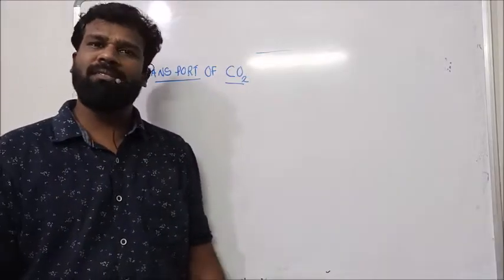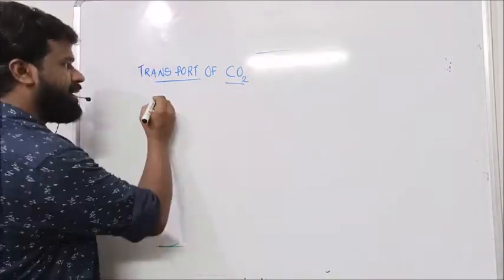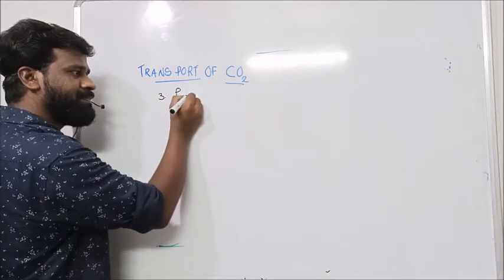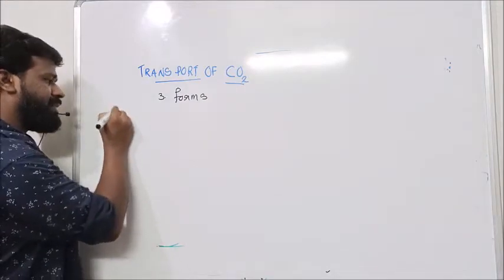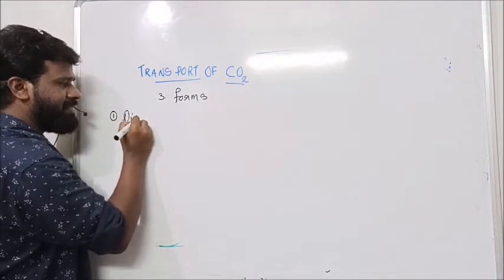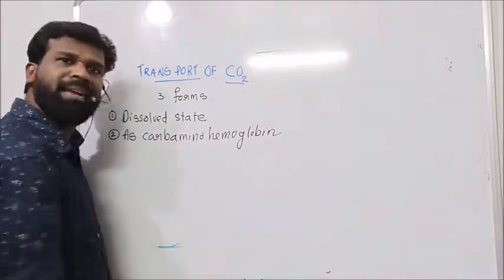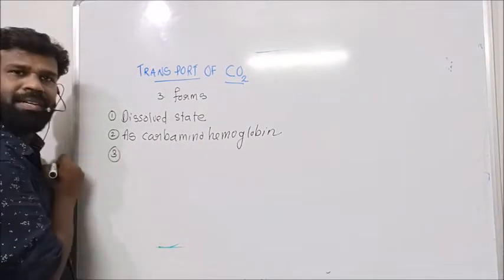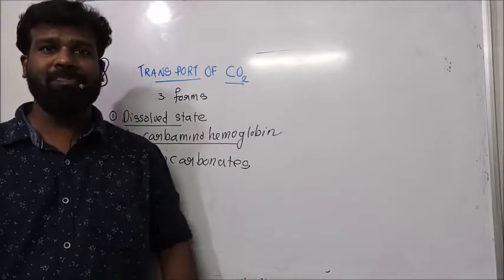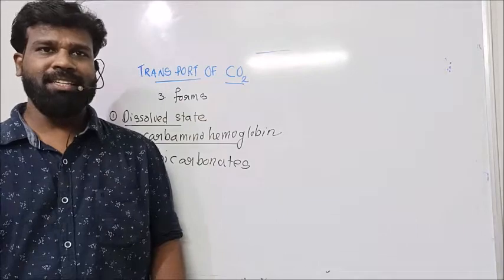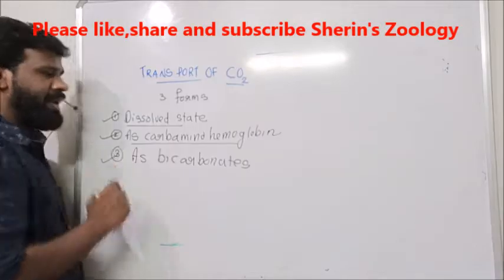This carbon dioxide is transported from systemic tissues to the capillary surrounding the alveoli in three forms. First one, in dissolved state. Second form, as carbaminohemoglobin. Then third one, as bicarbonate. So carbon dioxide is transported in dissolved state, or as carbaminohemoglobin, and as bicarbonate.